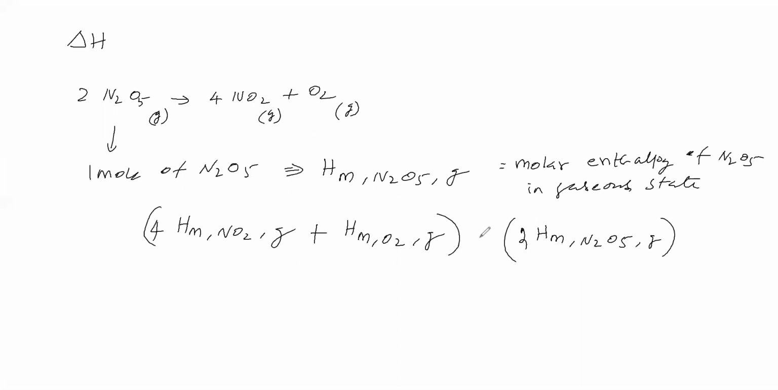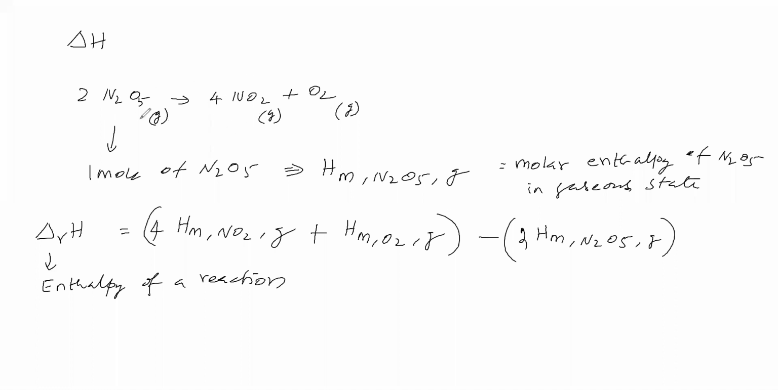Now we will see the difference. This difference is called delta rH, the enthalpy of a reaction. So how to define enthalpy of reaction? Enthalpy of reaction is the amount of heat involved in this reaction.